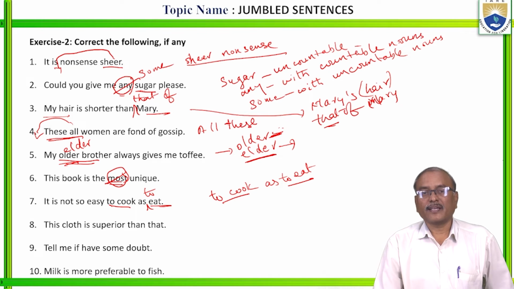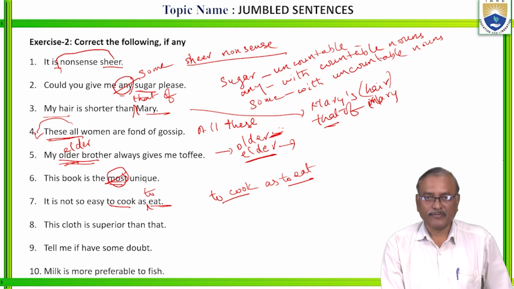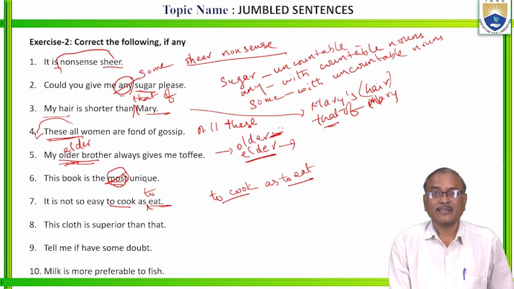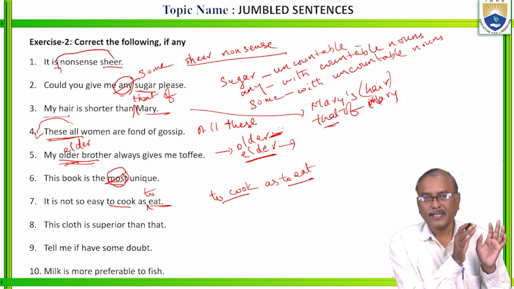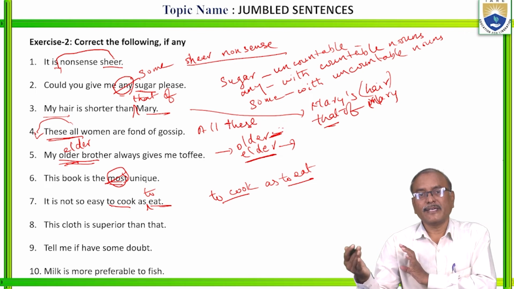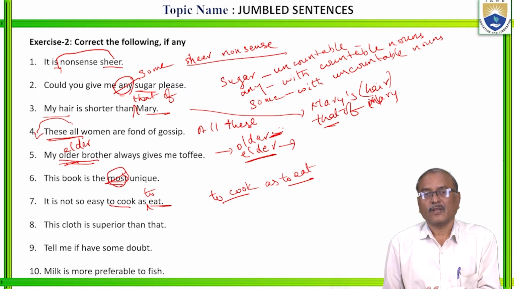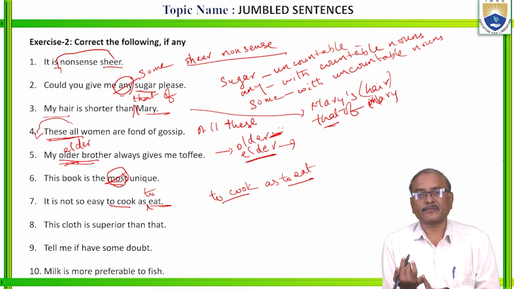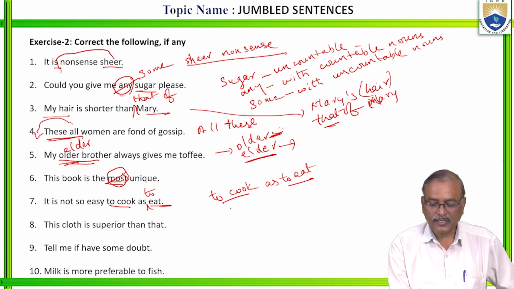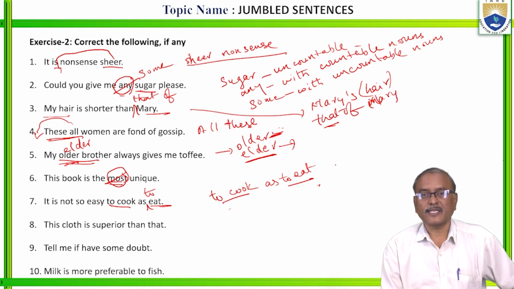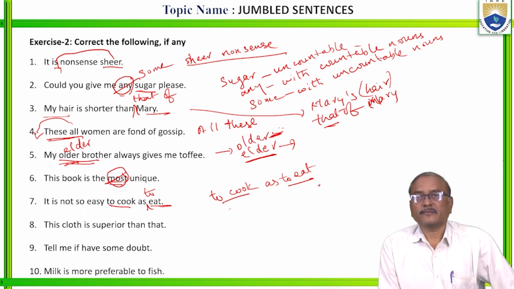They should have the same case. If the comparing ones are in the subjective or nominative case, both should be in the nominative case only. Whichever are compared, they should be either completely in the nominative case or in the objective case. Their case should be the same, their form should be the same. So if you say cooking, eating, or to cook, to eat, follow the same structure.